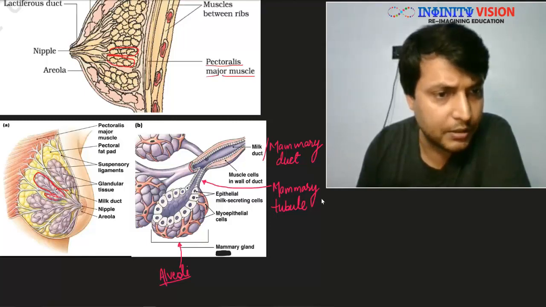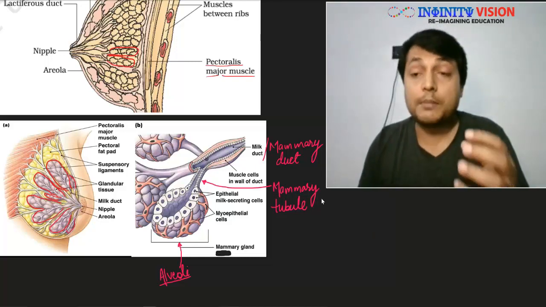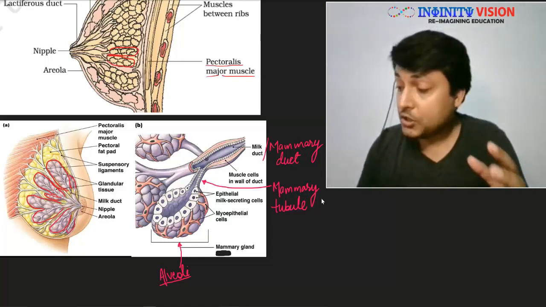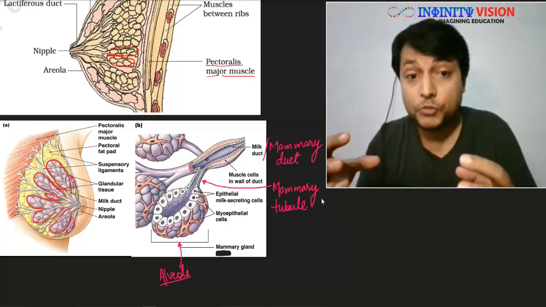Can you see here? Sorry, this is one lobe, this is another lobe at the back, and this is one lobe, another lobe, this is one complete lobe. So these are called mammary lobes. As you can see, these mammary lobes look like a grape bunch, right?